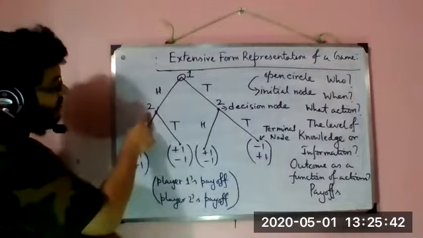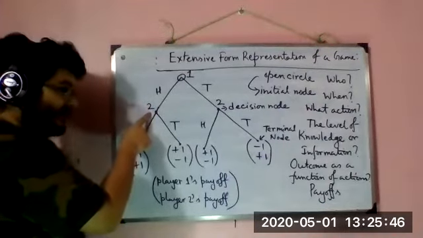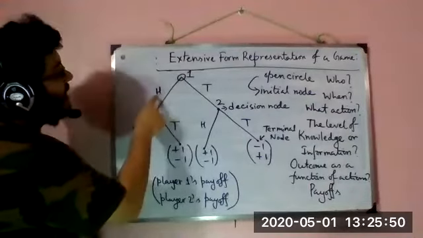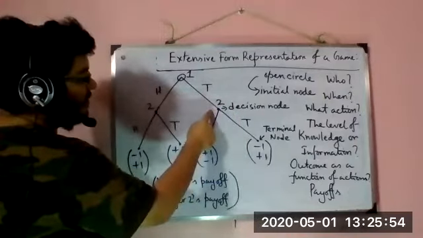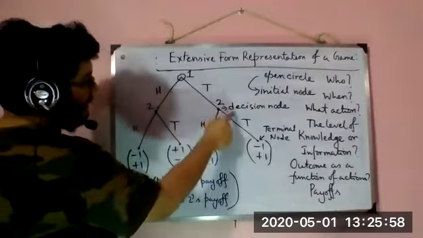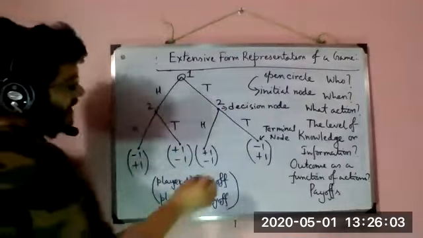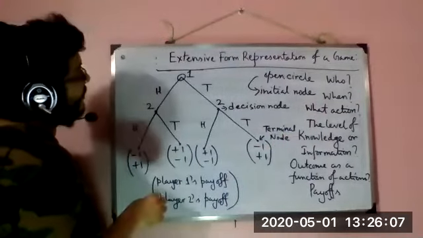So here 2 knows that I am at this decision node. That means 2 knows that player 1 has played H. Here, when 2 is at this node, player 2 knows that player 1 plays T, and that's why 2 is at this node with the actions H and T. So that is the level of knowledge or information, right?